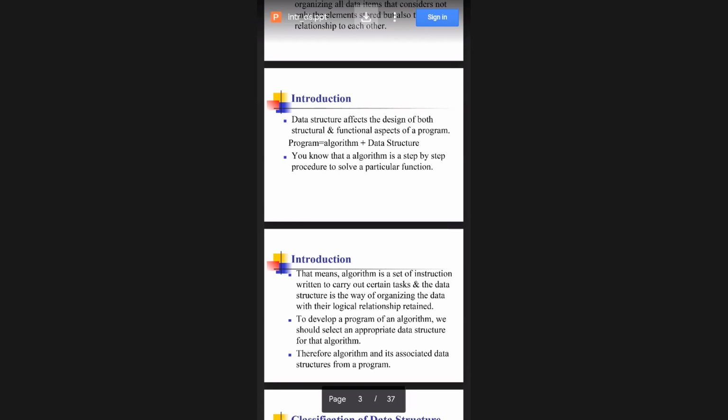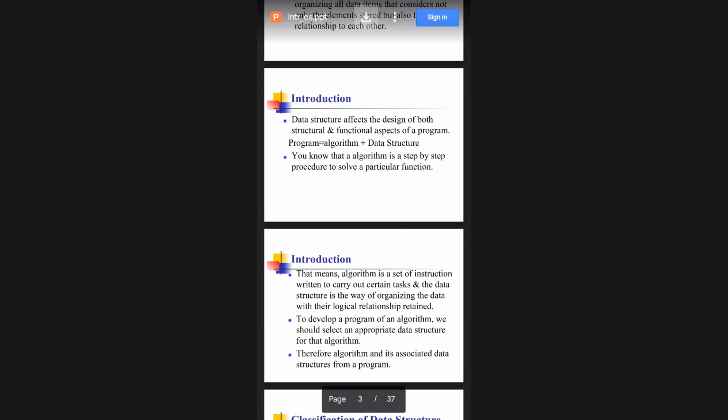What it is trying to tell you is that data structures affect the design of both the structural and functional aspects of a program. What is a program? It consists of algorithm plus data structure. Whatever answer I got from you is correct. Whatever algorithm we have written is a step-by-step procedure to solve some particular functionality, which I told you was to write a program on prime numbers. You wrote it using an algorithm, and afterwards you put it into a language, that is C. So this is about data structure and the design part.